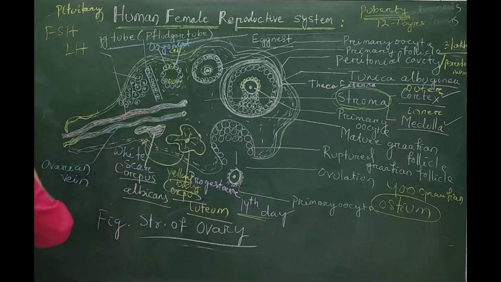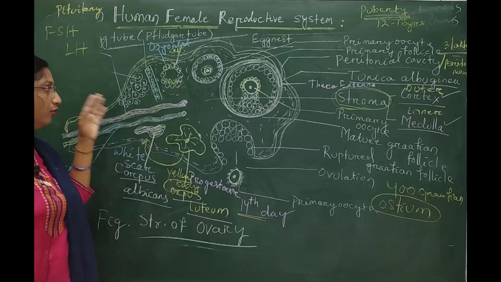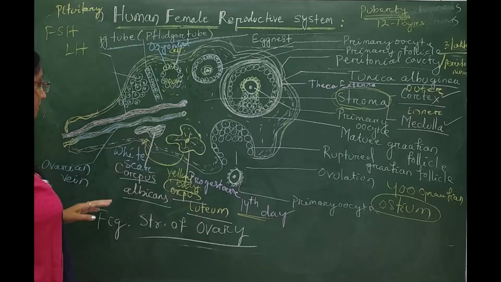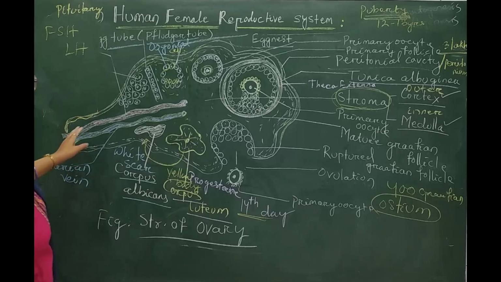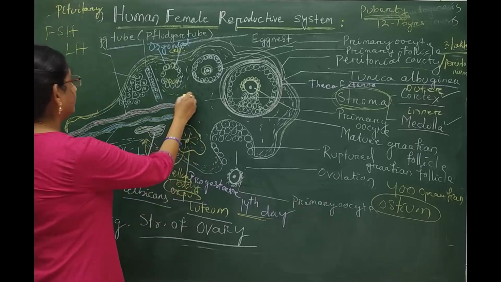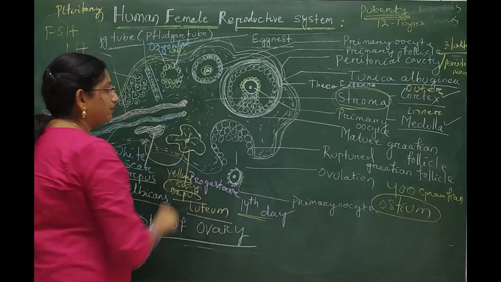This medulla consists of the ovarian vein and ovarian artery, and they attach to the uterine wall. This medullary part is also packed with fibroconnective tissue.